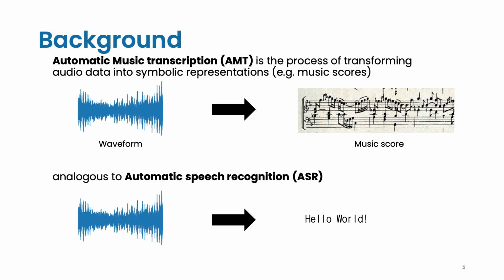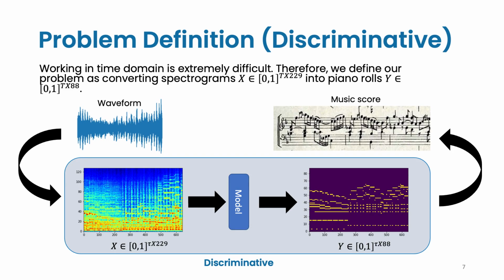Now, let's talk about what is automatic music transcription, also known as AMT. It is the process of transforming audio data into symbolic representations such as music scores, which is analogous to automatic speech recognition, also known as ASR. Working in time domain is extremely difficult. Therefore, we define our problem as converting spectrograms into piano rolls. This is how people model AMT conventionally. They have a model to convert the spectrograms into piano rolls deterministically.